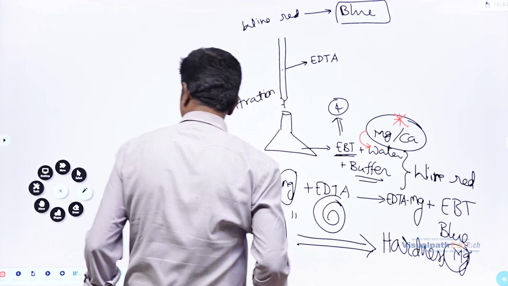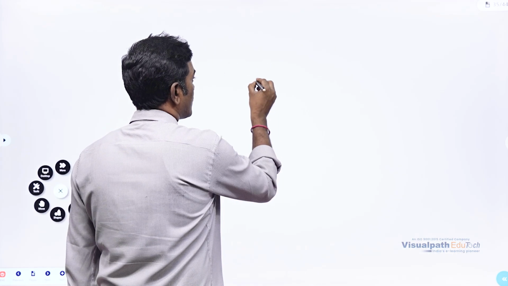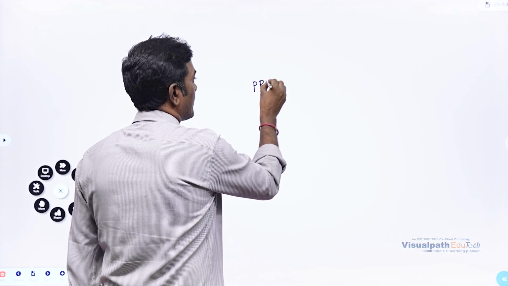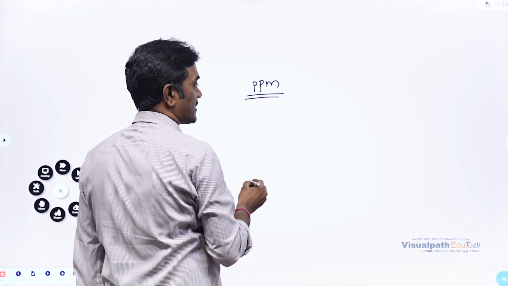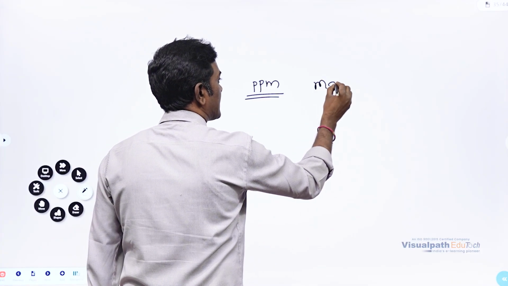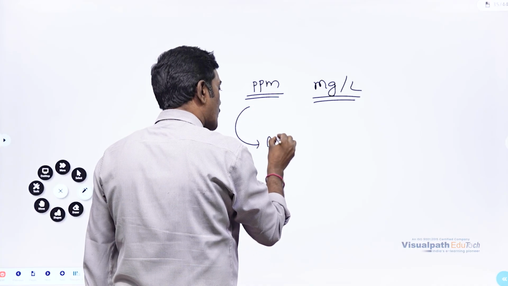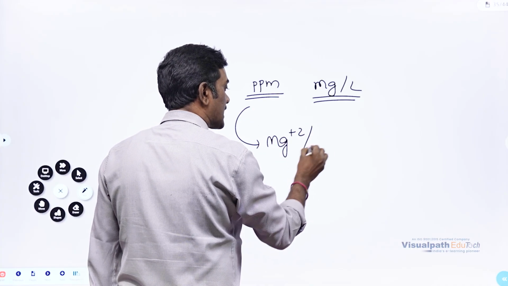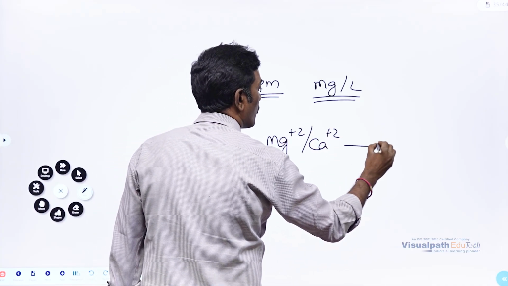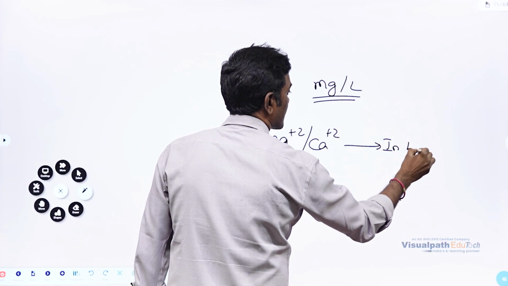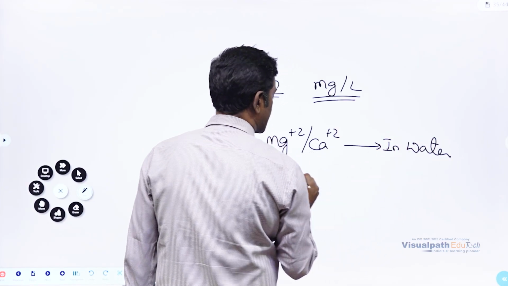This hardness will be expressed in terms of ppm, parts per million, or milligram per liter. How much amount of magnesium ions or calcium ions is present in the water will be given by this titration.